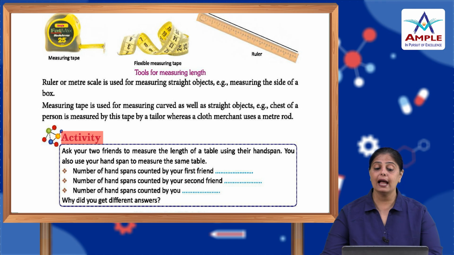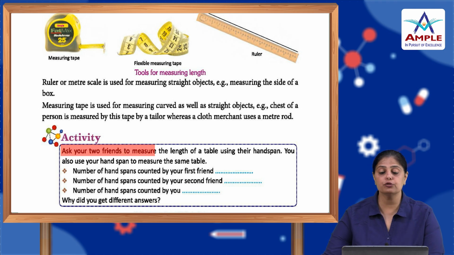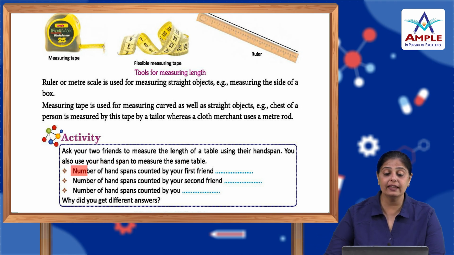Now, activity. Ask your two friends to measure the length of a table using their hand span. You also use your hand span to measure the same table. Then compare the number of hand spans counted by your first friend, by your second friend, and by you, and see whether it is the same or different.